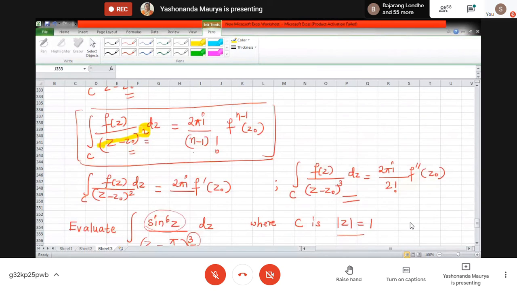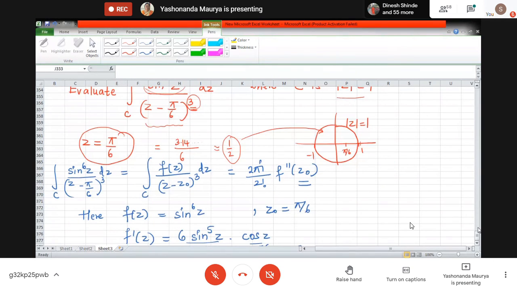If power n is coming, then also we can simplify, and it is in this particular fashion. It is 2 pi I divided by n minus 1 factorial into the n minus 1th derivative of f at the point z0. Most of the times they will be asking for squares and cubes, so we have done the expression separately and we have solved the sum. The concept is pretty simple and pretty easy.